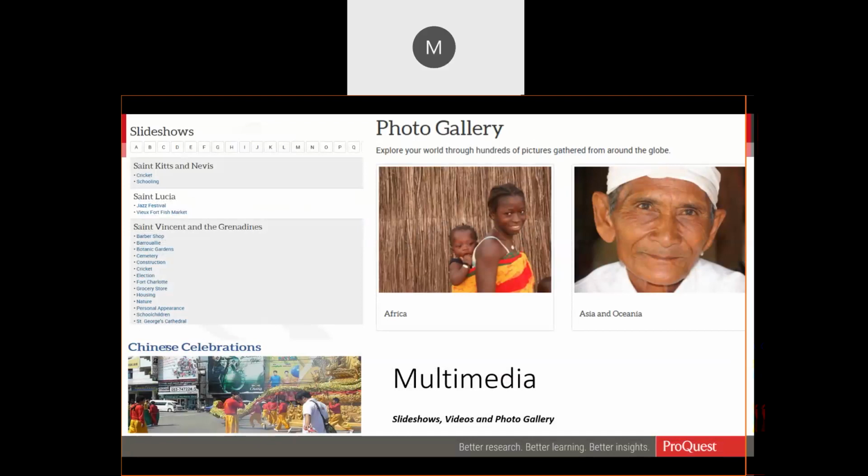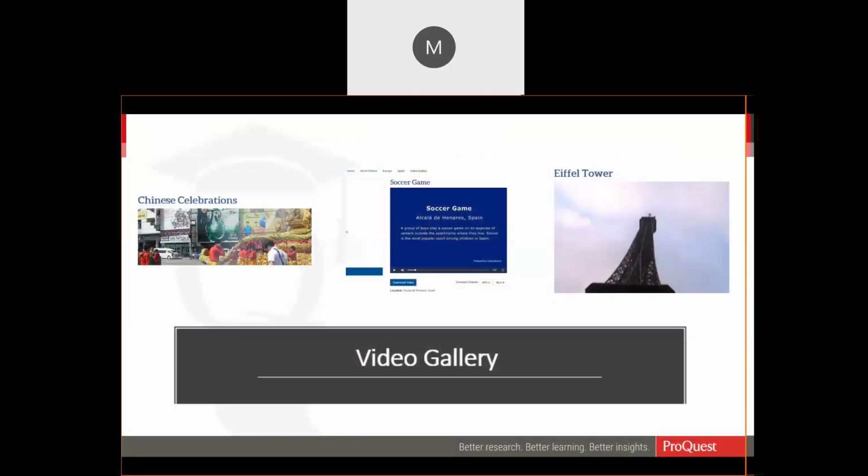Slideshows and videos and photos are incorporated to enhance visual literacy. So the videos tend to be very short, say 2 to 5 minutes in length, and these support learning and media literacy. They may depict popular tourist destinations, they may show attractions, landmarks, they may cover celebrations within a particular country, as well as different religious observances.